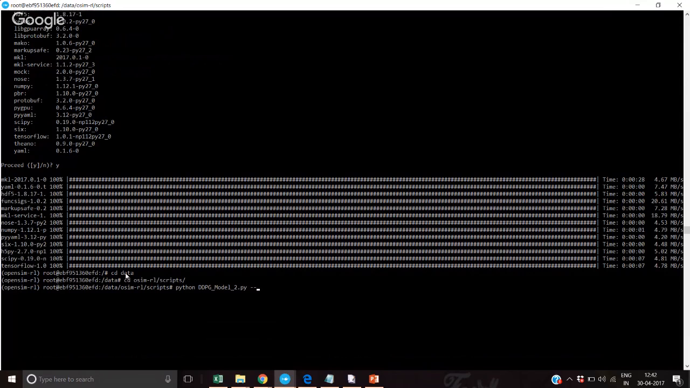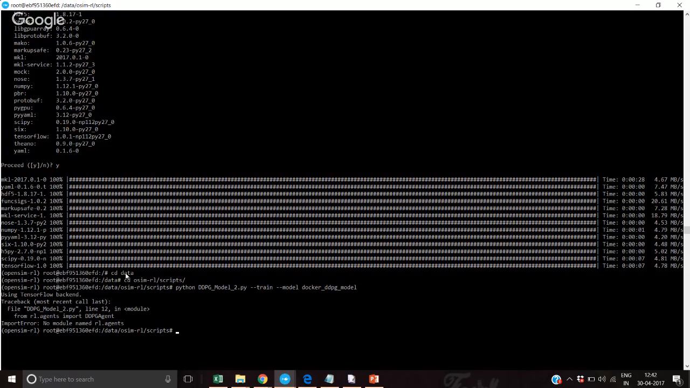So basically, I'm trying to train a model here with the DDPG model 2 train, and there's a visualize command, but in Docker, unfortunately, I'm not able to get the visualization, but I can still train the model. So let me just save the model as Docker DDPG model. Let's try and run this. Okay, it runs. Yes, so it's using TensorFlow as the backend, and let's see why it is giving me an error.